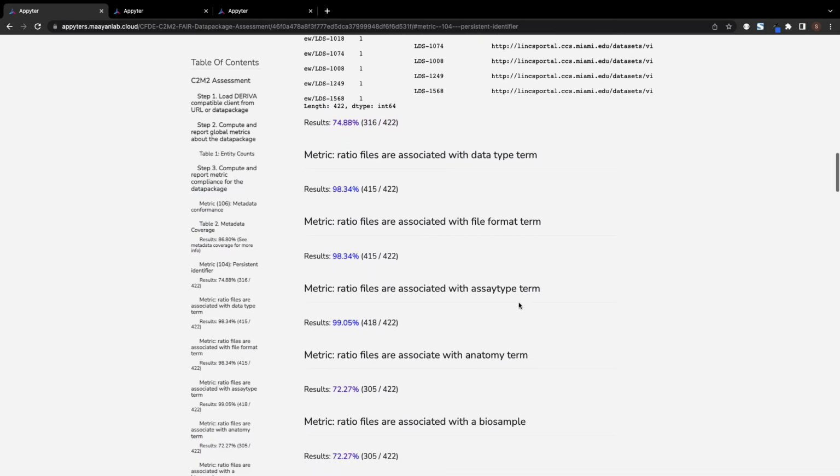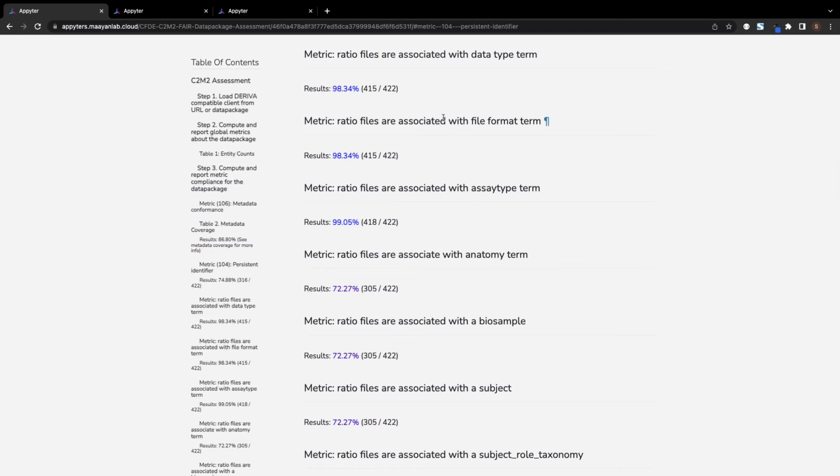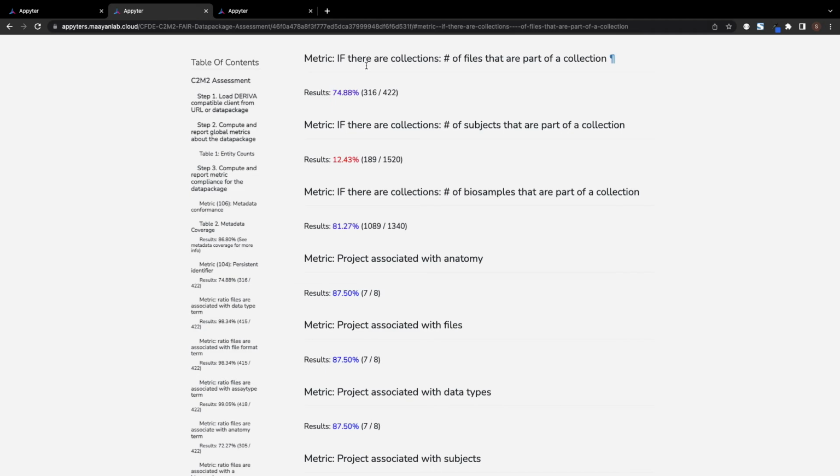Following that, the ratio of files, biosamples, and subjects which are associated with different ontology terms is displayed. These metrics tell us that 98% of files, or 418 out of 422 total files, are associated with a data type, while only 72% of files are associated with an anatomy term. The appyter also checks for these associations with biosamples and subjects.